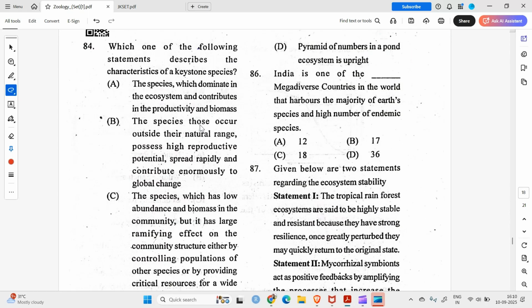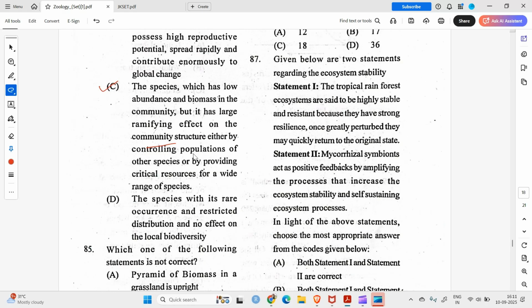Moving on to question number 84. Which of the following statements describes the characteristic of a keystone species? The species which dominate in the ecosystem, no. Keystone species are not necessarily dominant. The species that occur outside their natural range, no, not at all. The species which has low abundance and biomass in the community, but has a large ramifying effect on the community structure, yes. Okay. C should be the correct one. The species with its rare occurrence and restricted distribution and no effect, no.